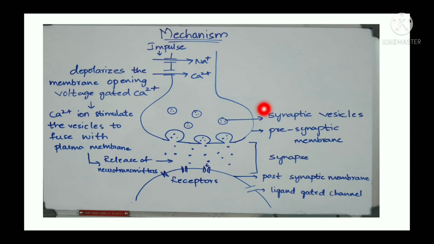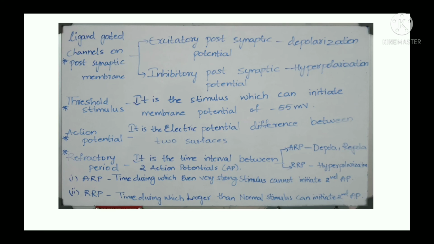So this is the mechanism. Then next, here we can see the definitions. The ligand gated channels on the postsynaptic membrane give rise to the excitatory postsynaptic potential and the inhibitory postsynaptic potential.